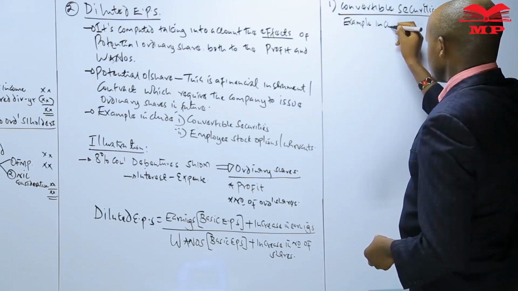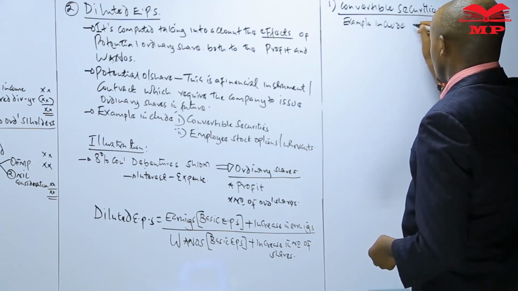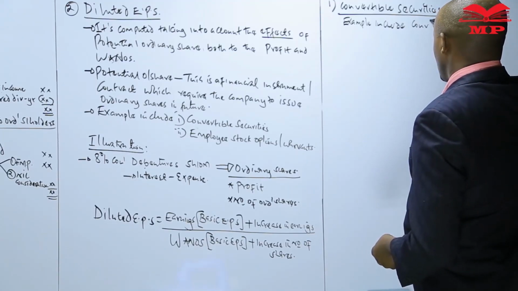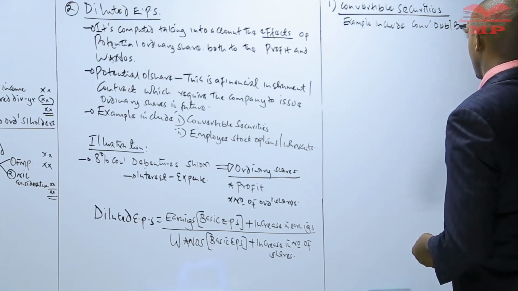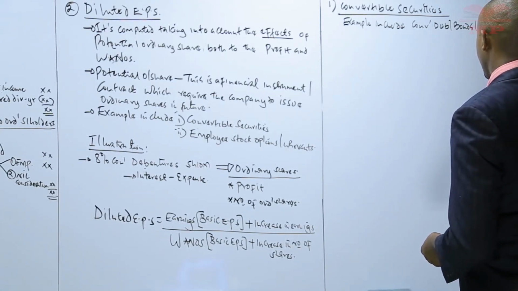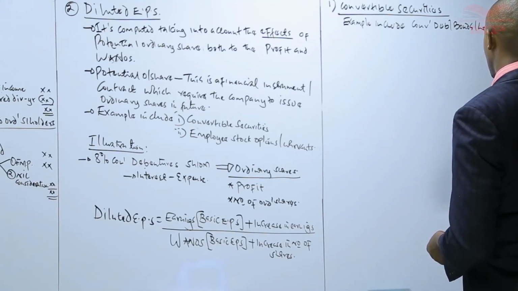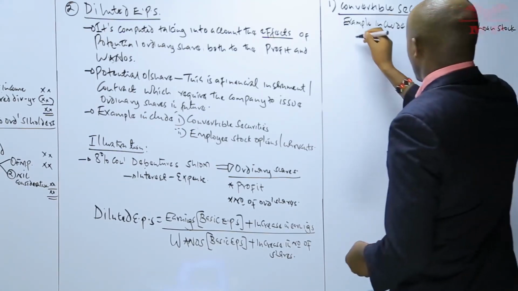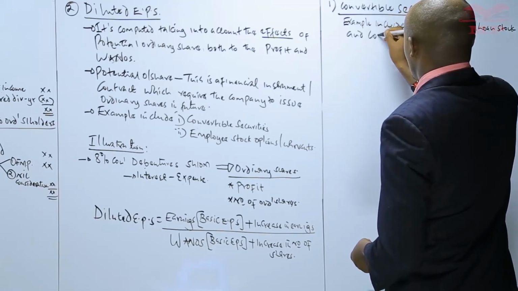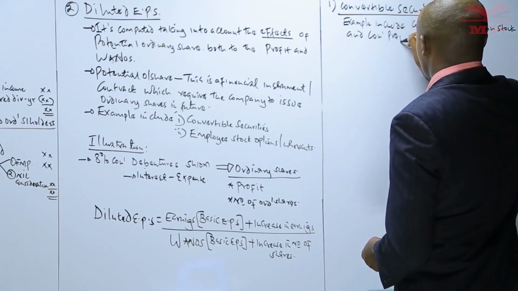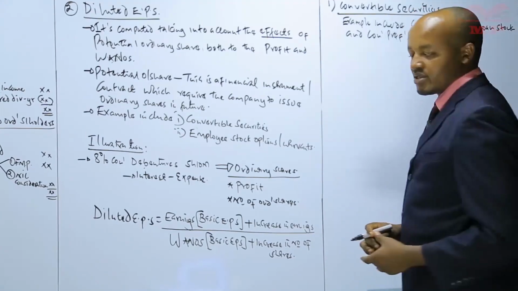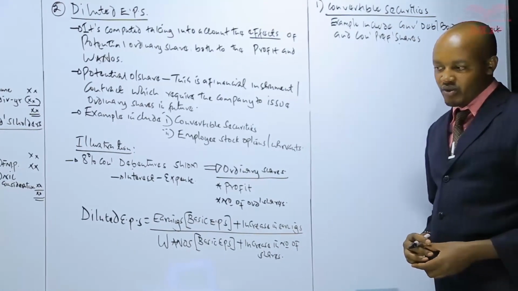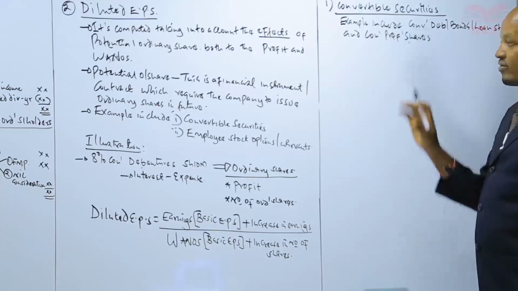include convertible debentures, convertible bonds, convertible loan stock, and convertible preference shares. Remember, preference shares, in other terms, can also be referred to as preferred shares. So these are good examples of convertible securities.